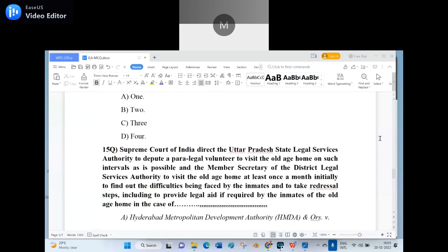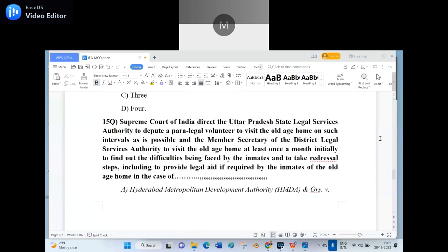Then 15th question. The Supreme Court of India directs the Uttar Pradesh State Legal Service Authority to depute a paralegal volunteer to visit the old age home at such intervals as is possible, and the member secretary of the District Legal Service Authority to visit the old age home at least once a month initially to find out the difficulties being faced by the inmates and to take redressal steps including providing legal aid if required, as observed in the case of dash.